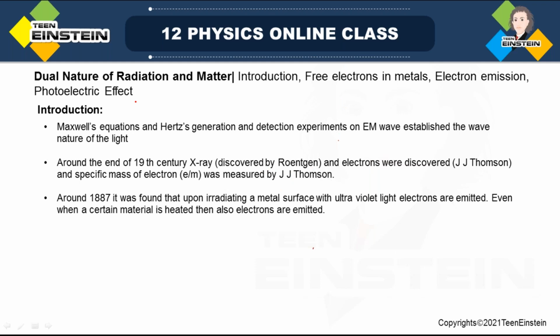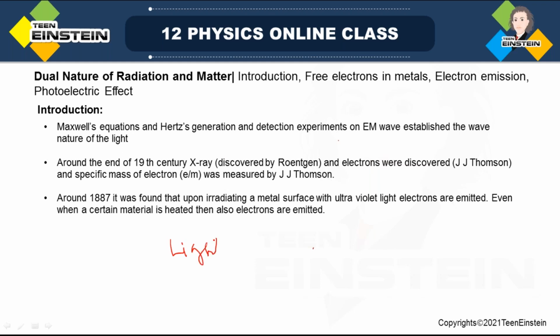Okay, so today we are starting a new chapter, dual nature of radiation and matter, as I already said. So today, first we'll give the introduction part, as I was discussing, that so far we have learned the wave nature of electromagnetic wave, the electromagnetic wave nature of light.